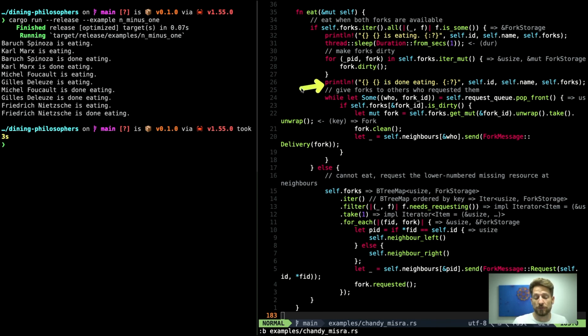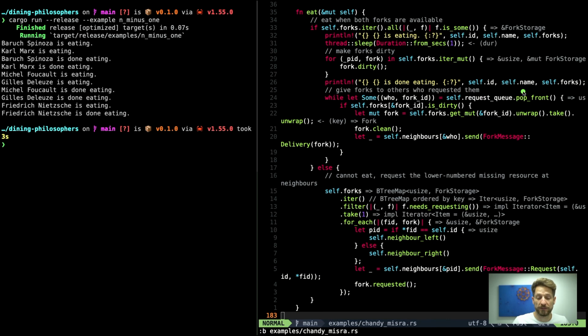Then we announce to the public that we are done eating. And what we do now is we go over our request queue. So it could be that we held, for example, clean forks, and now that we have dirtied them up, we can actually hand them out. So that's what's happening here.